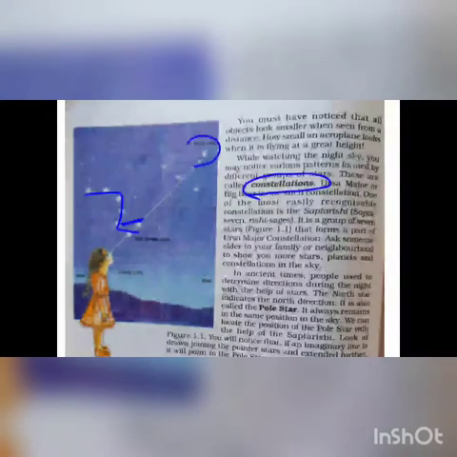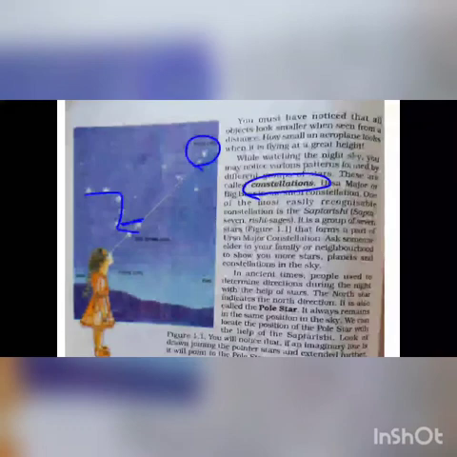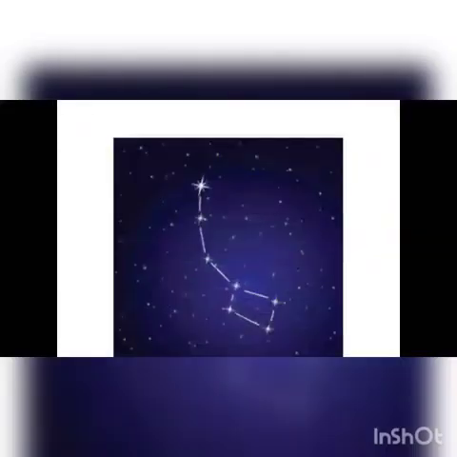One shiny star is also there, shining in the sky during the night time, and that shiny star is known as the pole star. This one is known as Saptarishi, the group of 7 stars.